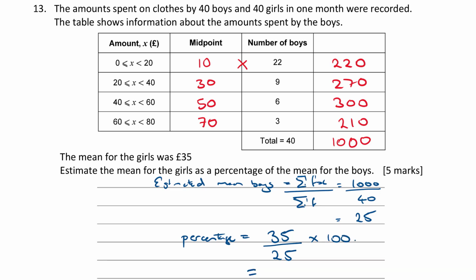Okay, so what's that then? 35 divided by 25 gives me 1.4, and times 100 is 140%. Okay, so the mean of the girls as a percentage of the mean of the boys is 140%.